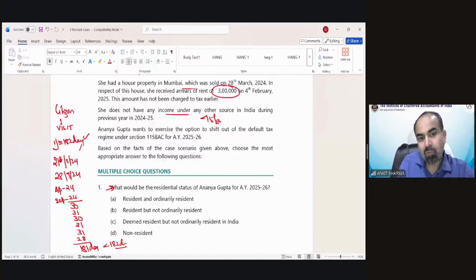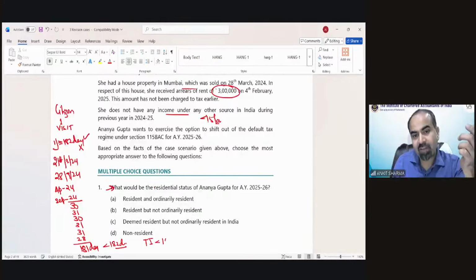So she's not able to fulfill this condition, but there would be one more condition because she's coming to visit India. A special condition could be applicable if her total income from Indian sources exceeds 15 lakh rupees, which is not in the question. Total income also does not exceed 15 lakh rupees, so the other special condition also does not apply.